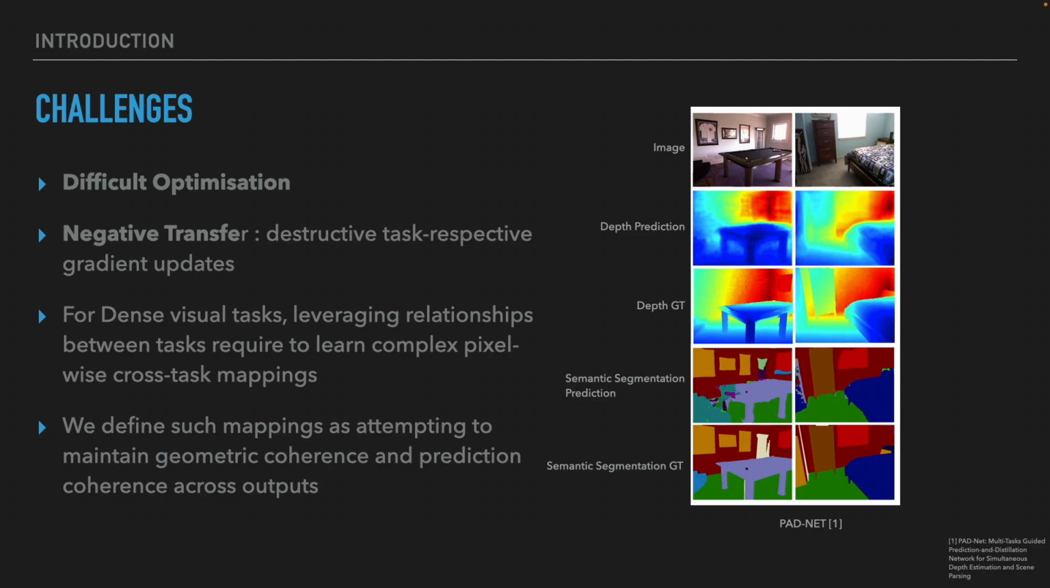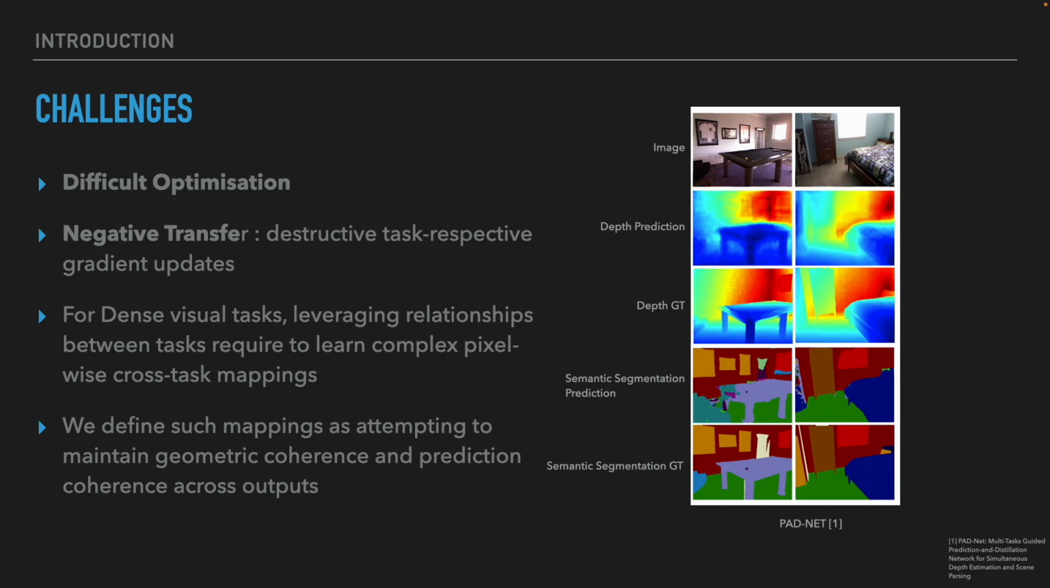Moreover, as we tackle dense visual tasks in this paper, complex pixel-wise cross-task relationships need to be learned if multitask performance can be leveraged to its full power. We identify these mappings as being firstly, prediction coherence, where pixel-wise coherence between task predictions is kept. For instance, where a ball is segmented, it would not make sense to have the distribution of flat surface normals along this object segment. Finally, we also define geometric coherence, where spatial relationships are preserved and consistent throughout task predictions.